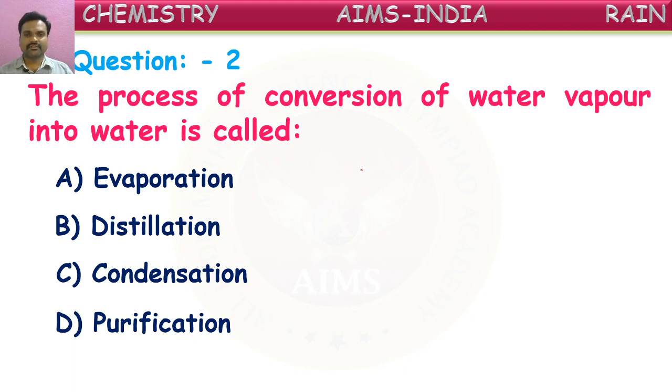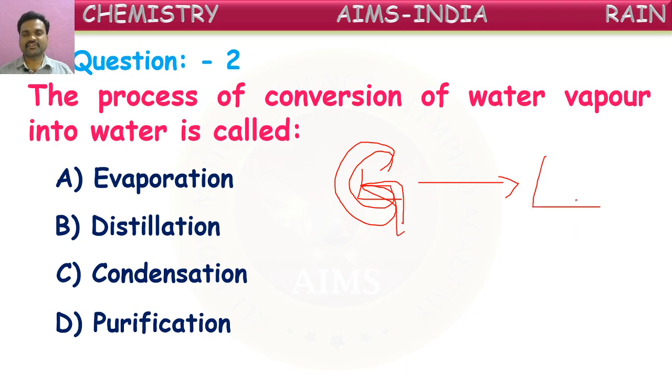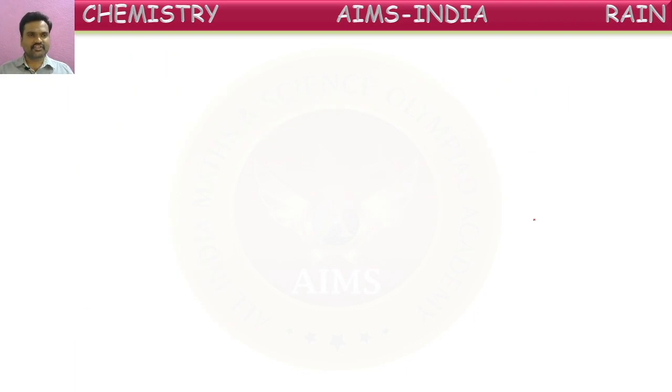So, what is water? A liquid. Water vapor is given, and it is asked to convert this into water, the liquid form. So, gas to liquid. What is to be done? You have to cool. When you cool a gas, it converts into liquid form. That is called, good, condensation. Conversion of water vapor into water is called condensation. Conversion of gas into liquid is called condensation. This happens on cooling. Okay, next.